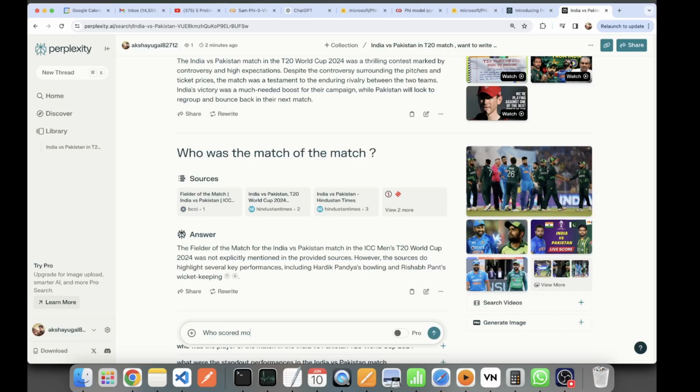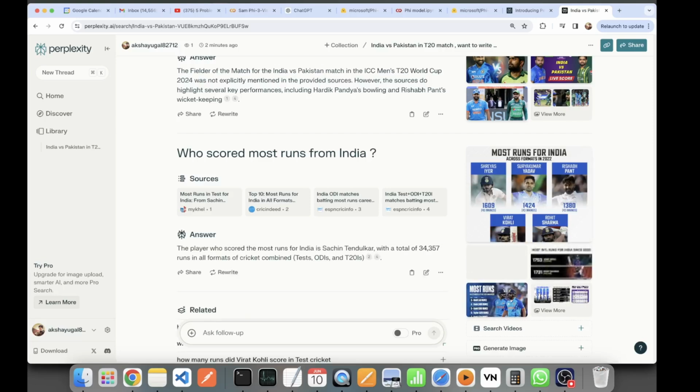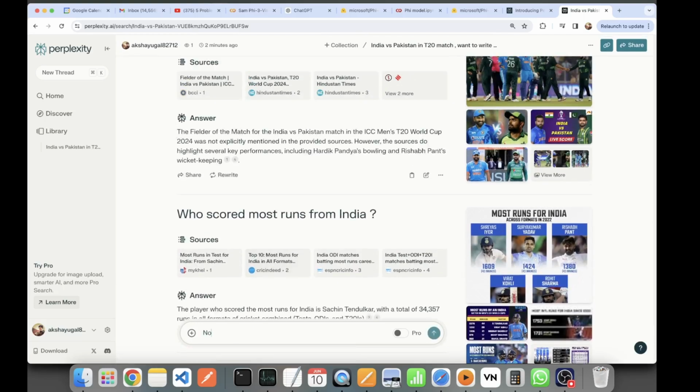Let me ask, who scored most runs from India? Okay, it is giving me a generalized answer that the person who scored most runs for India is Sachin Tendulkar. It is doing a new search. Okay, let me see if the memory feature is there. And no, I am asking from the article on India versus Pakistan created above.